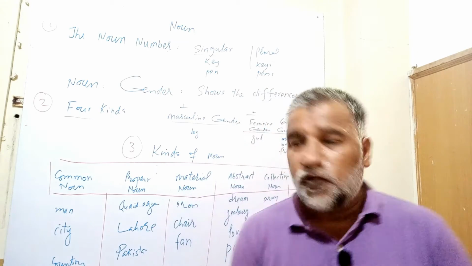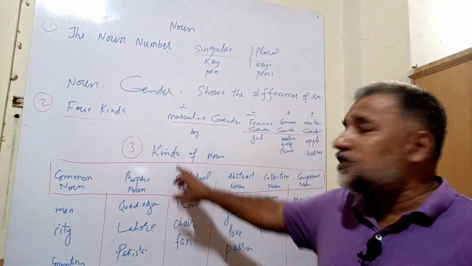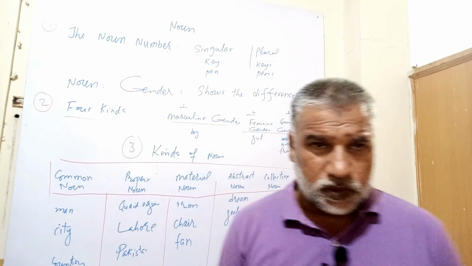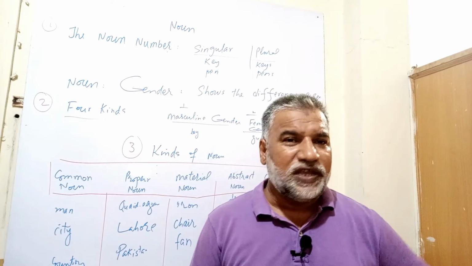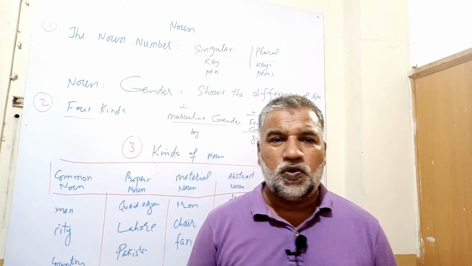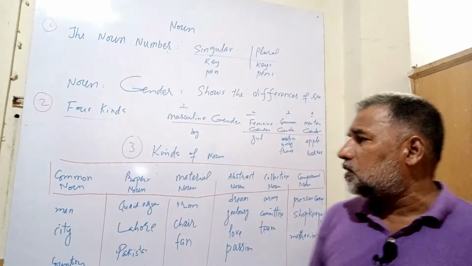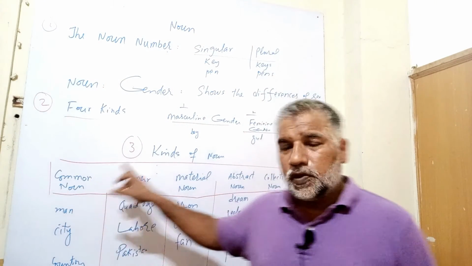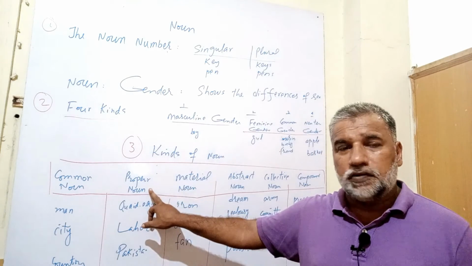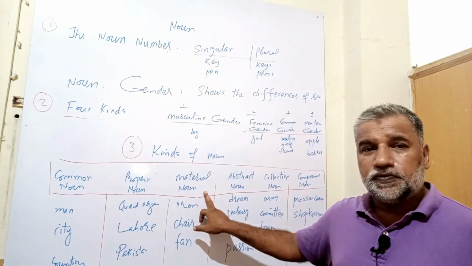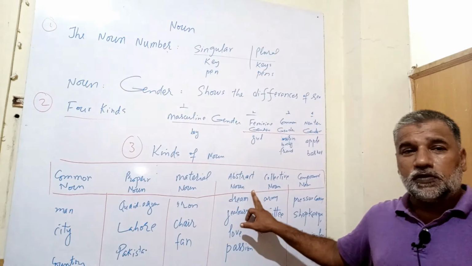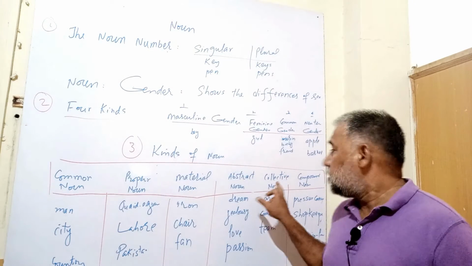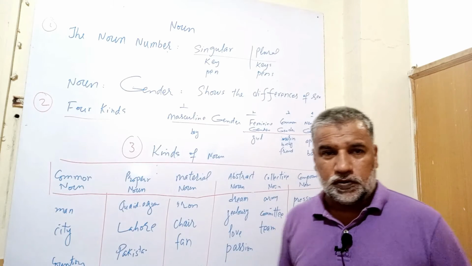And now let's move on towards kinds of noun. Generally, we can divide the noun into the following kinds: common noun, proper noun, material noun, abstract noun, collective noun, and compound noun.